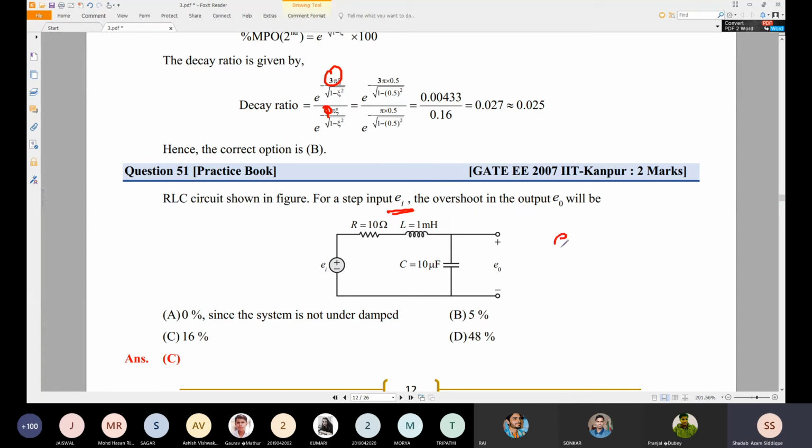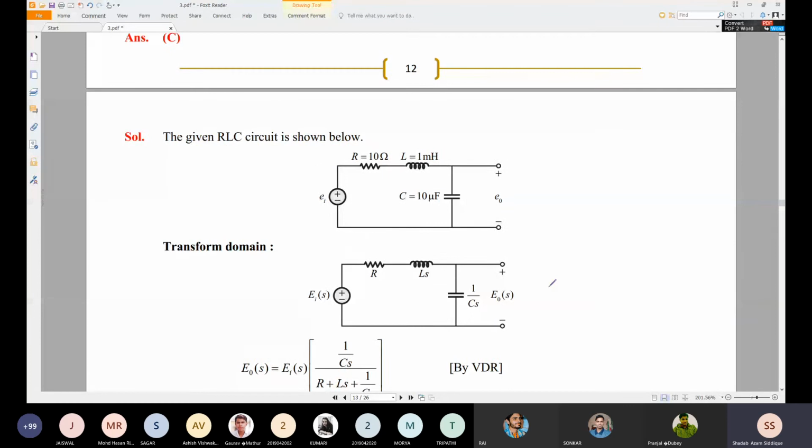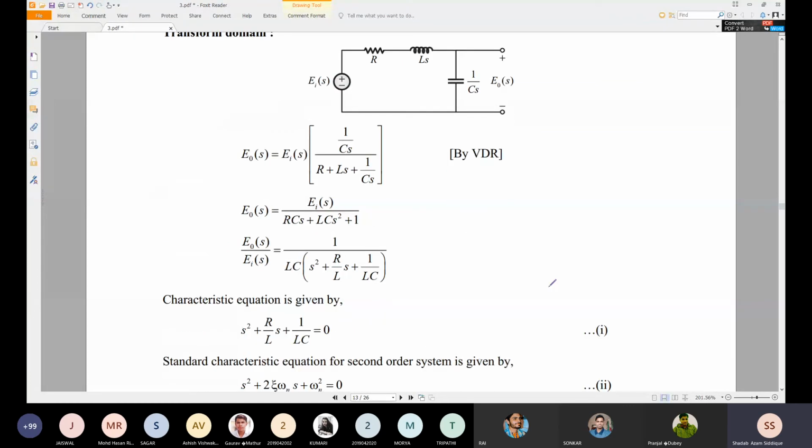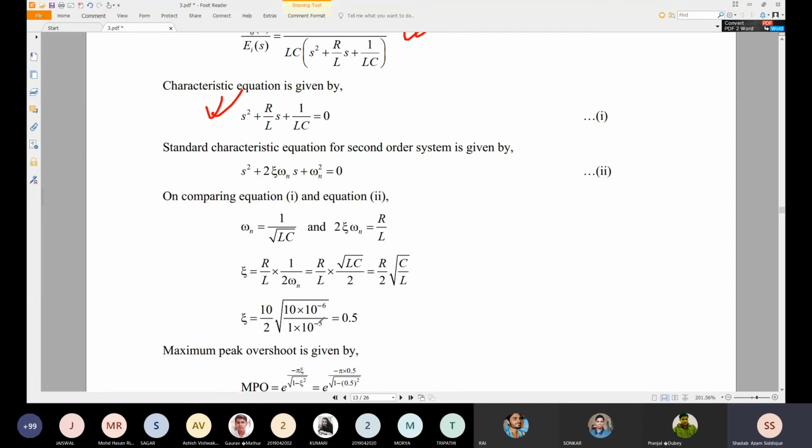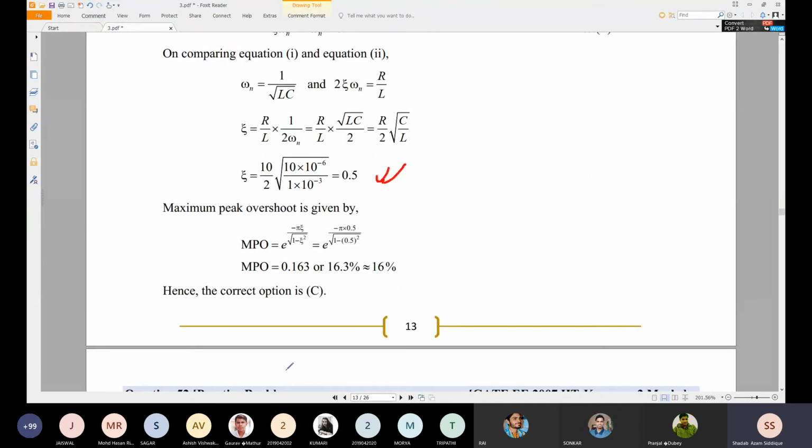So first of all, we should now find the transfer function E naught by EI. Okay, and we can substitute E naught value. So we can have the transfer function from this. So E naught by EI, we have found out the transfer function, and from this transfer function, we can have the characteristic equation. We can find the zeta value and omega n value. So zeta, omega n we have found out, and then we can find the percentage peak overshoot, and the percentage peak overshoot we found to be 16%. That is very easy.